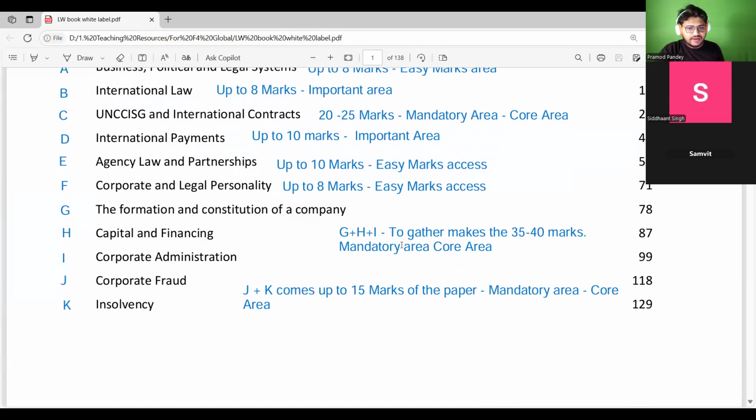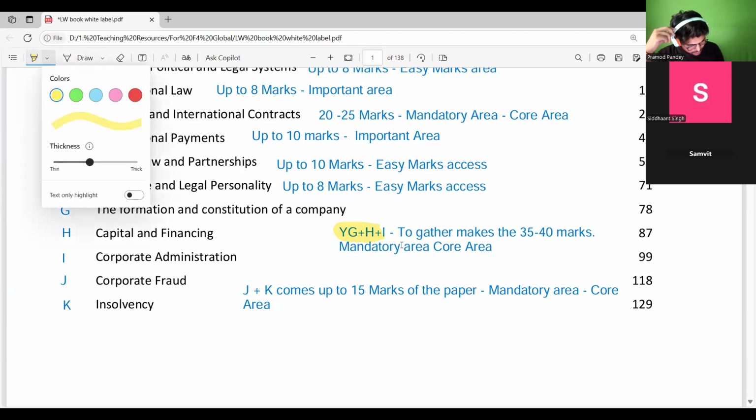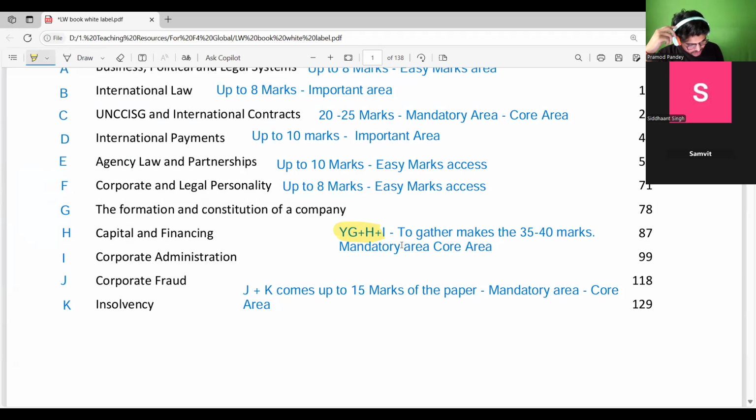The three areas, formation and constitution of the company, capital and financing, and corporate administration, will give you 30 to 35 to 40% of the paper.